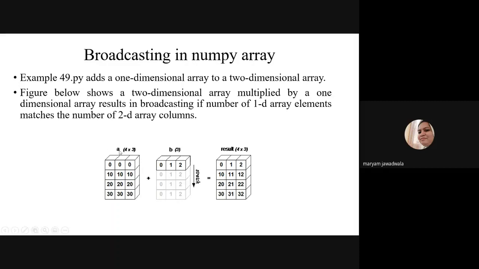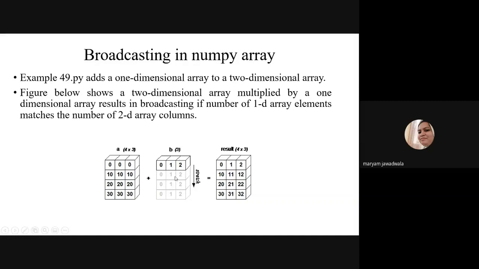Why? Because you check here the trailing axis. For array A, the trailing axis is 3, means 3 columns, right? And for array B, the shape is 1 row and 3 columns, right? So 3, 3 is similar. So what will be the result? The result is 4 into 3, right? The bigger size. So what happened is the 1D array here is broadcast into a 2D array, and the shape of array B becomes similar to the input array A, means here 0 1 2 is broadcast to 0 1 2, 0 1 2 and 0 1 2.